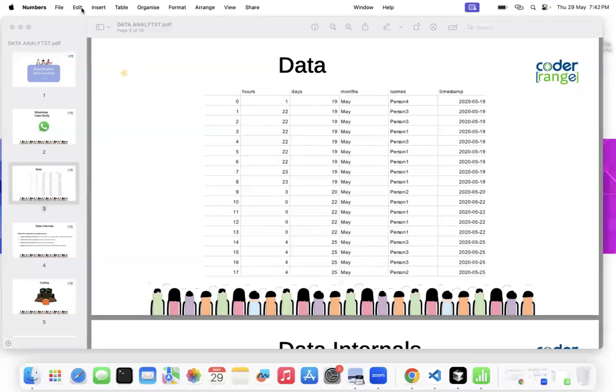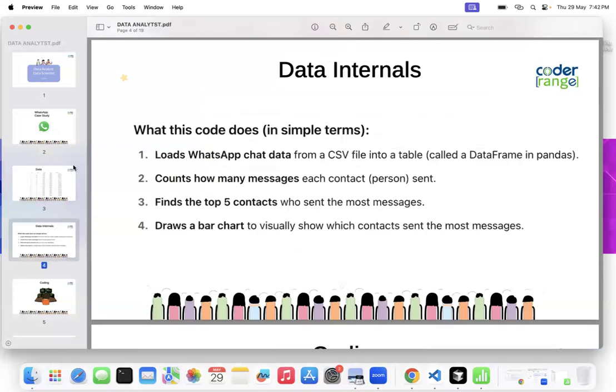Before I demonstrate the code, we will first try to understand the steps. When you have WhatsApp data, what do you do with it? First, you load the WhatsApp chat data from your CSV file into a table called a data frame. Our goal is to count how many messages each contact person sent to you, and find the top 5 contacts who have sent the most messages. Then we draw a bar chart to visually show which contacts have sent the most messages.